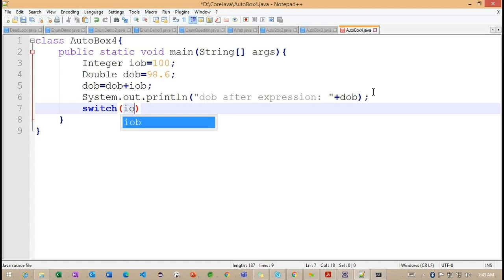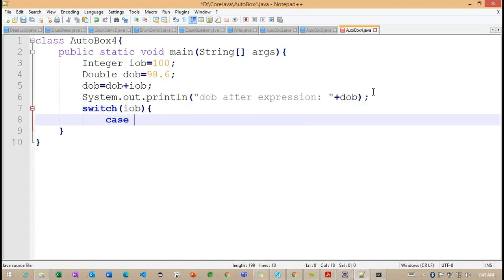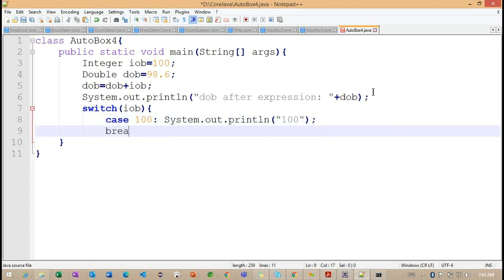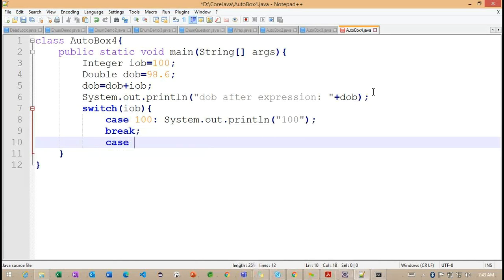Here I'm trying to define the switch on IOB. Inside this switch, I want to define case 100 and System.out.println, I will print the handle value. And here we need to work with the break. Case 200, System.out.println.